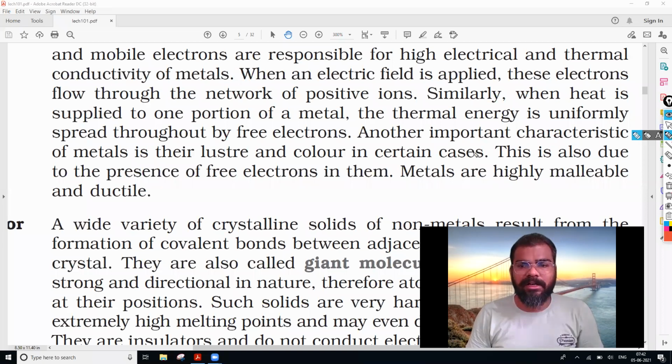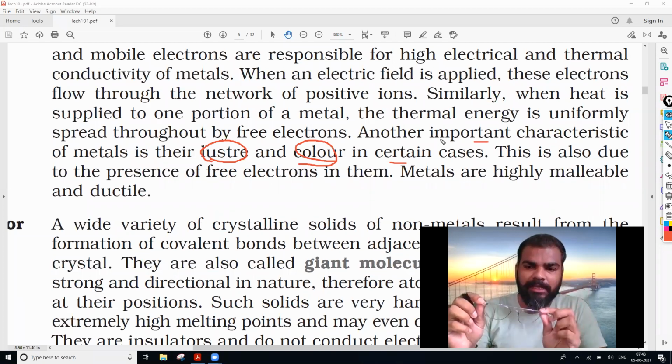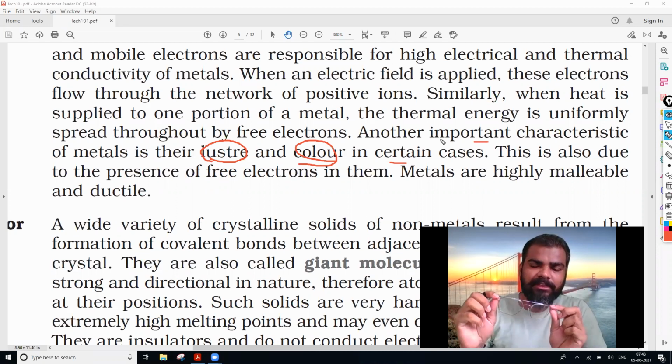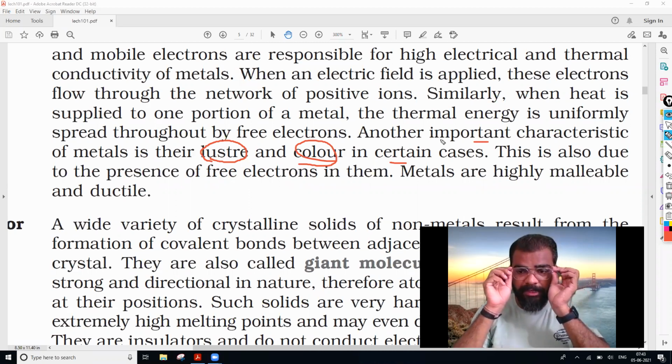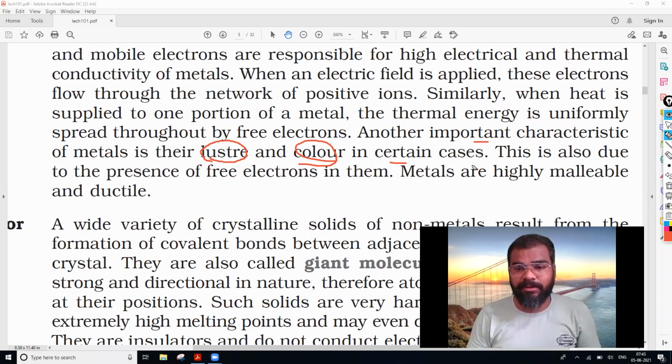After that, another important characteristic of metal is luster. Metals possess a shining appearance, and in certain cases color. Suppose this is made up of an alloy, but a few portions have some amount of metal, so this particular surface is shining. The shining appearance is because of the metal. So they possess luster, and in a few cases they have color. This is also due to the presence of free electrons.